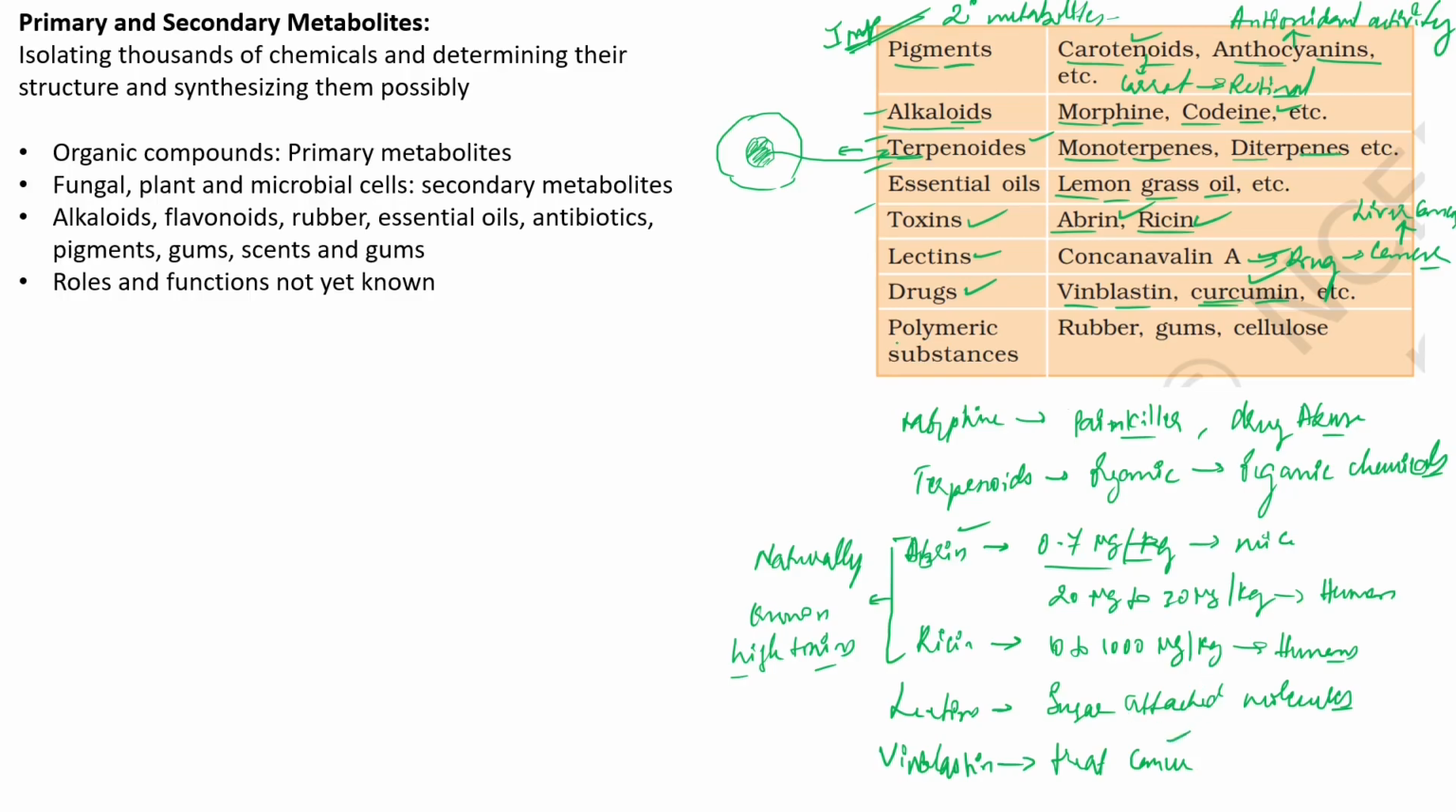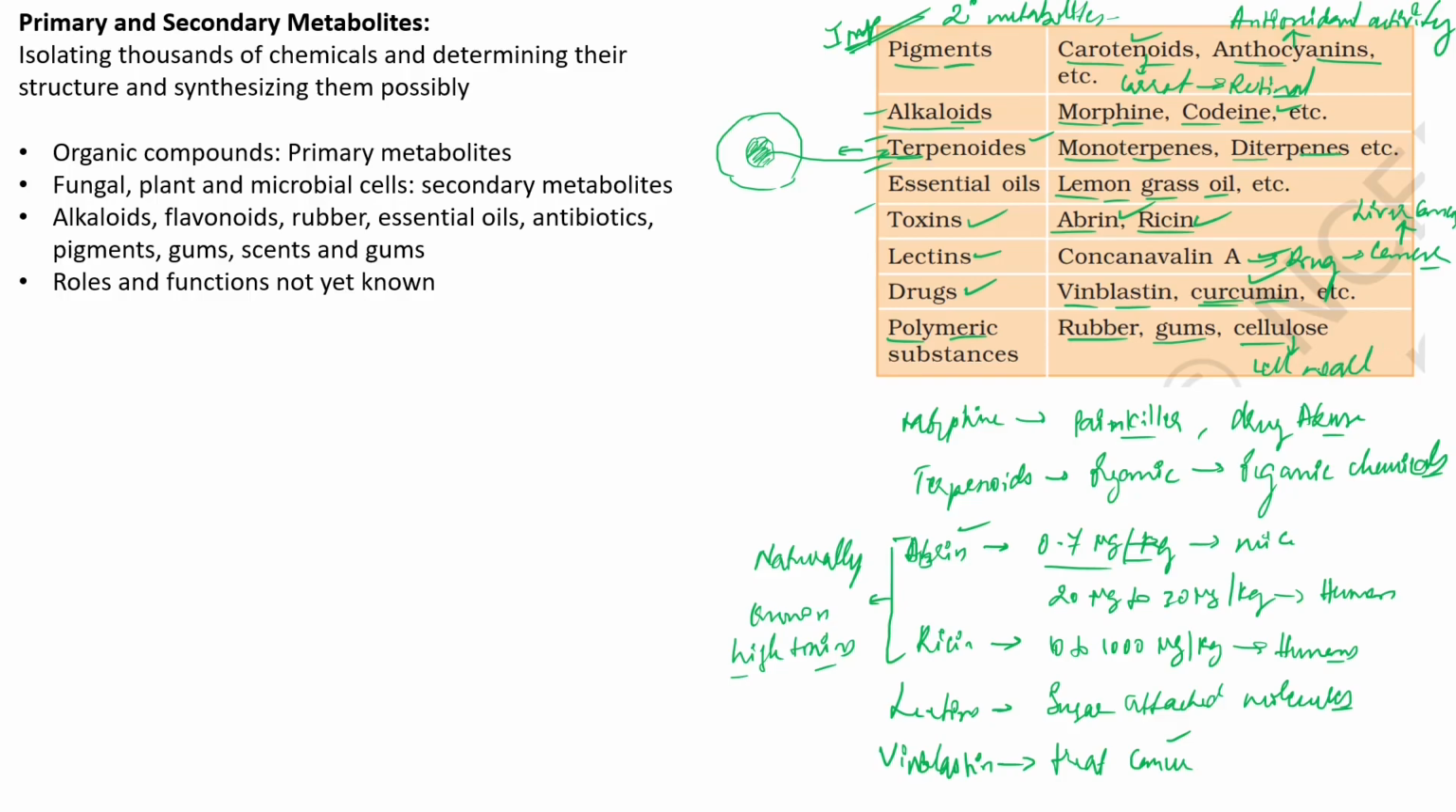And finally, we have certain polymeric substances. For example, rubber, which is a latex, as we all know, and we have gums, which are similar to rubber, and they mainly provide sticky and stretchable properties if we add these gums into any substance. And the last one is cellulose. Cellulose, as we are all aware, is a polymer of glucose, and the cell wall of a plant is mainly made up of cellulose.